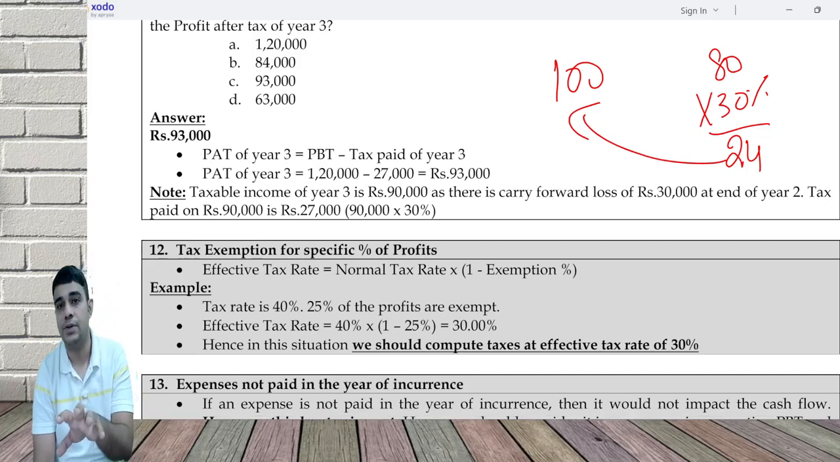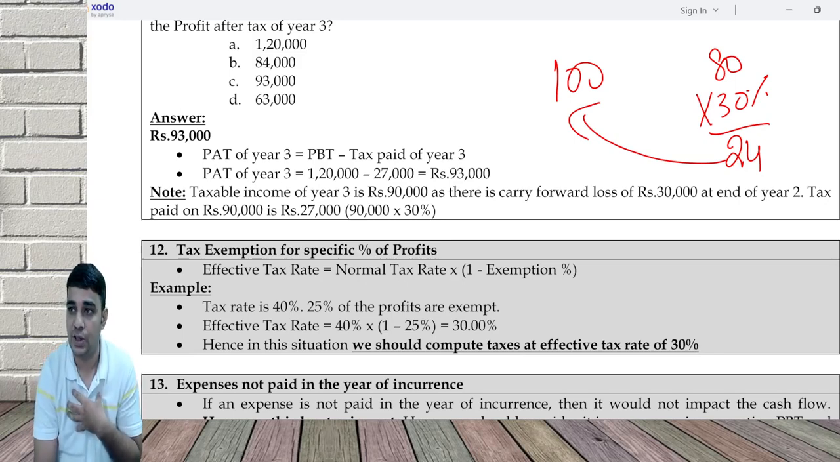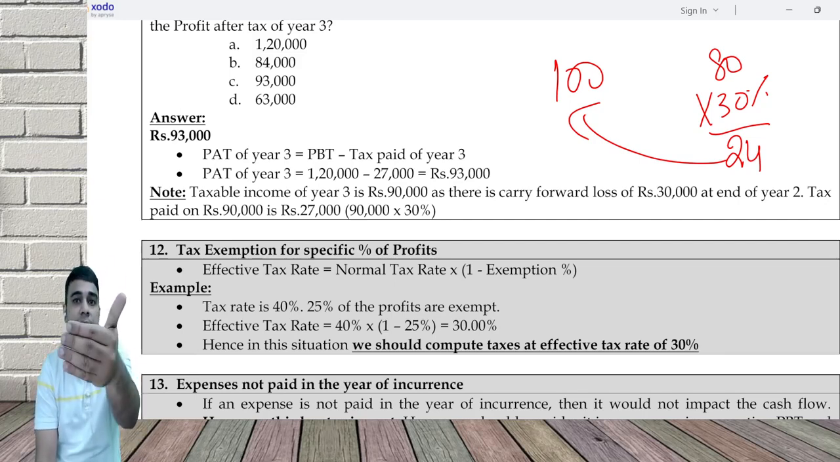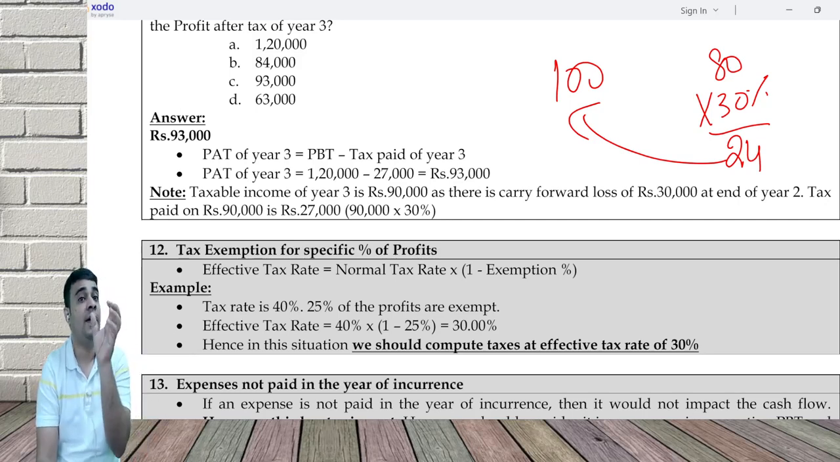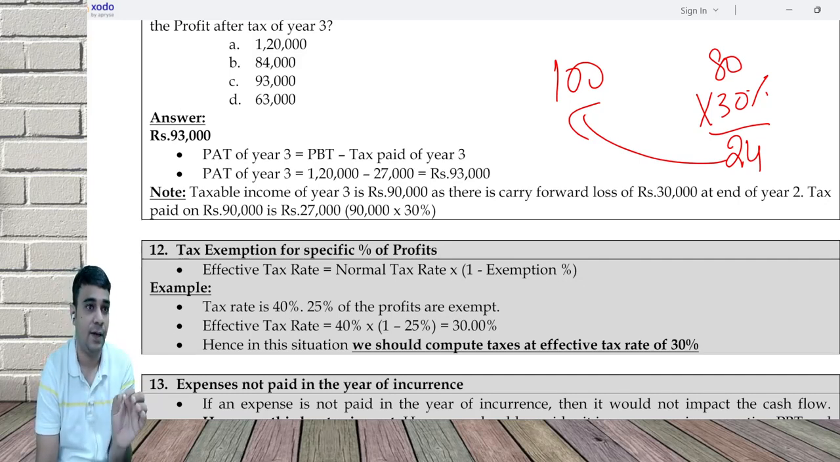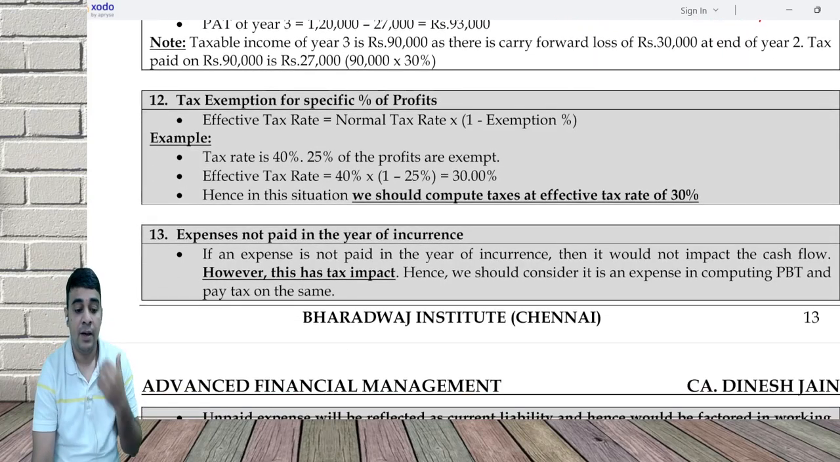Second, easier approach: my tax rate is not 30%. My effective tax rate is 30 into 1 minus the exemption percentage. See, your income tax rate could be different depending on the slab you are in. Similarly, some company may not be paying the entire 25%. 40% of the profit is exempt. So their effective tax rate is 25 into 1 minus 40%.